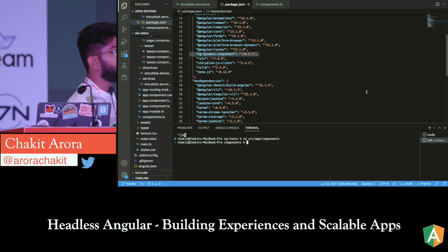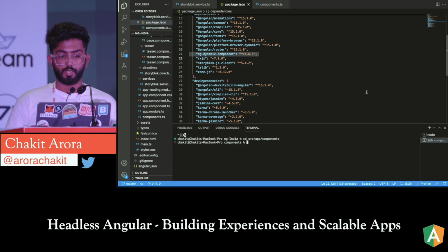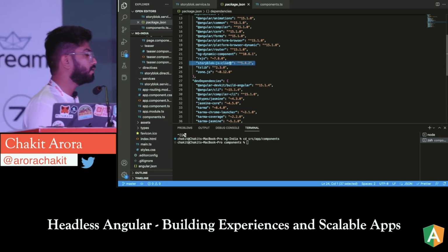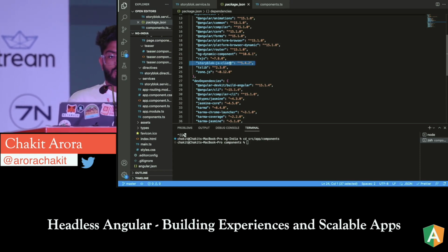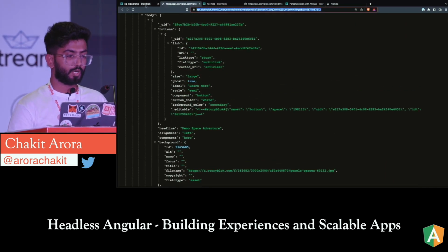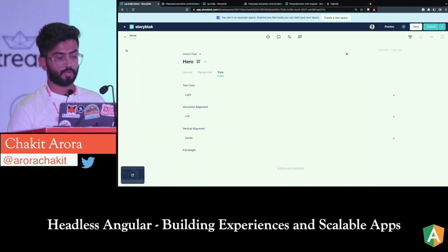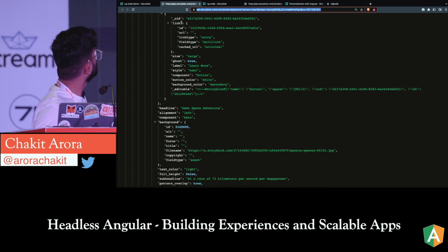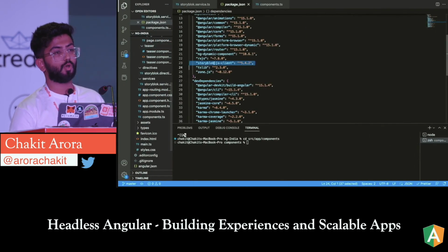One is the ng dynamic component, because as you were able to see, there were components and schemas present, and they are kind of loaded in a dynamic sort of environment. The code doesn't know which component is going to come first or which component is going to come later. So that's why I've installed this ng dynamic component. The other one is the Storyblok JS client, which is going to allow us to get the data from Storyblok itself. So if I go over here to the space again, you'll see that this is how you get the data, and this is the API. So whatever you are storing over here, if I just minimize the visual editor, you're going to get it through the APIs just like this. And for this, we have this Storyblok JS client installed.